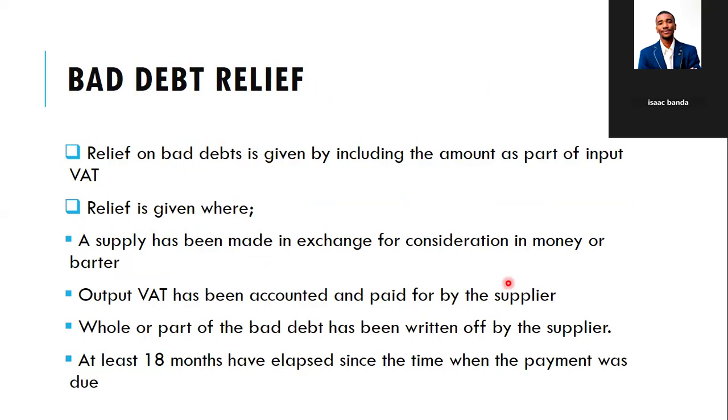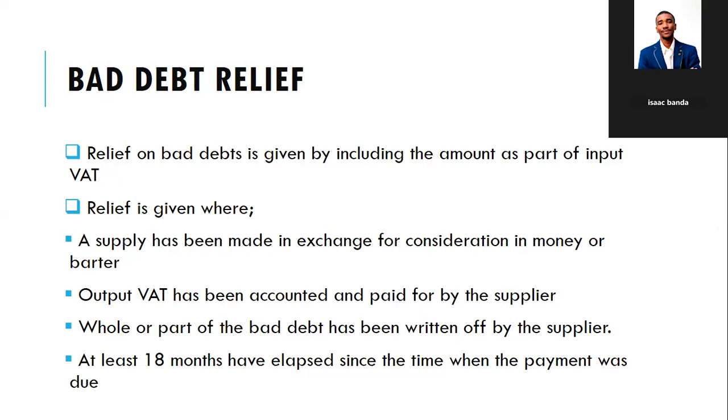Bad debt relief is included as part of the input VAT. So when we're calculating the input VAT, input VAT is recoverable, and the bad debts are included as part of the input VAT, right? They are treated as though they are being recovered, but actually they are bad debts.